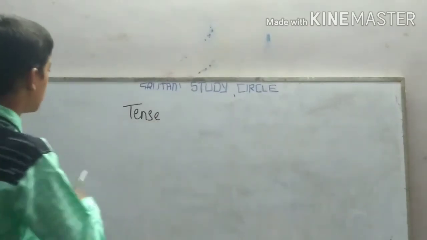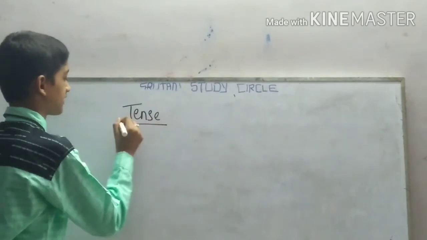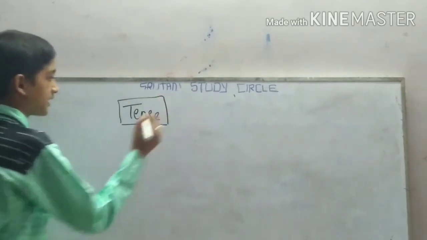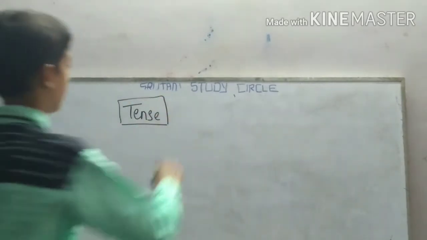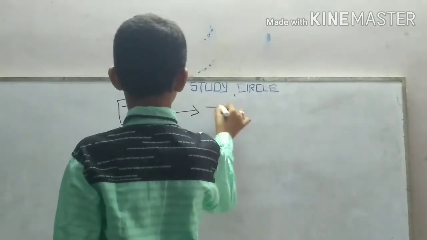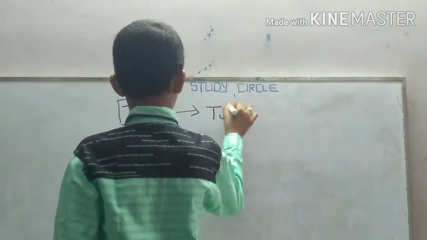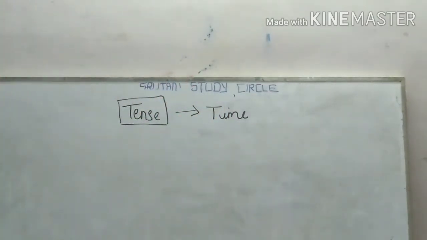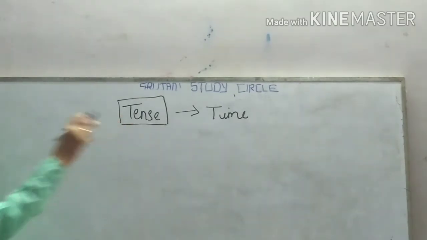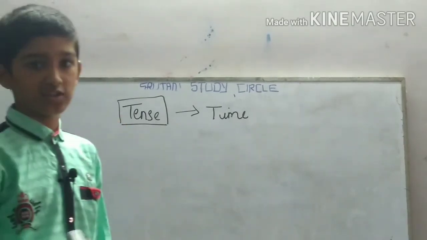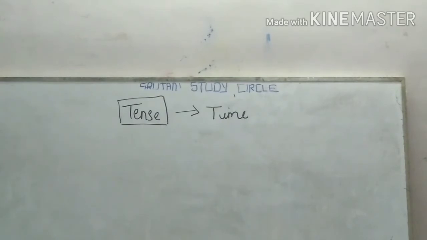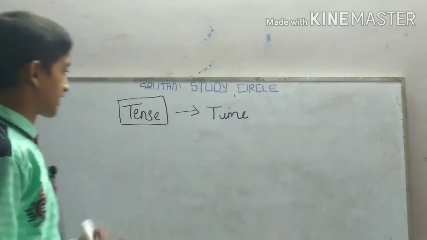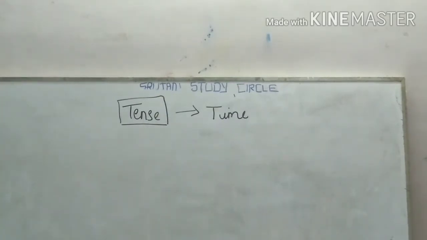So now let us learn what is tense. Tense is nothing but time itself. Tense is time. It tells in which time the situation or the state happened.